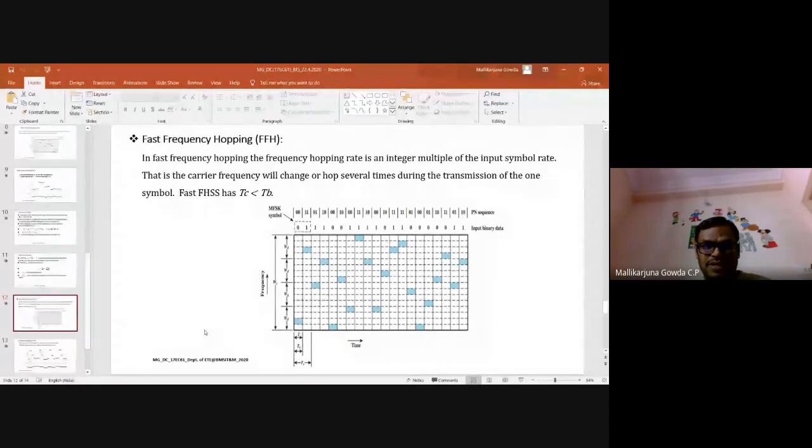So in fast frequency hopping there will be multiple hops per symbol. See, this is my symbol, 01. Further, there are 2 hops. One hopping frequency is 00, another hopping frequency is 11. What I did here: the entire band is divided into 4 subbands, F0, F1, F2, F3.